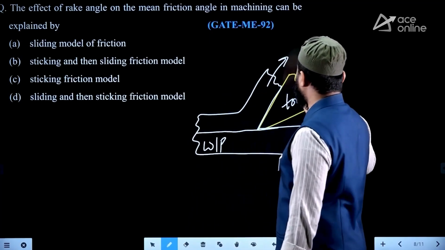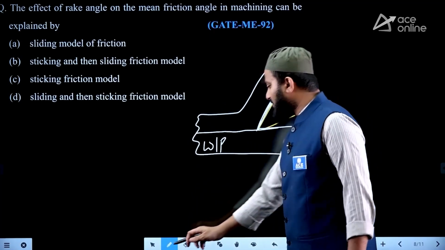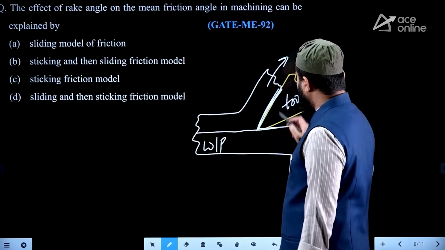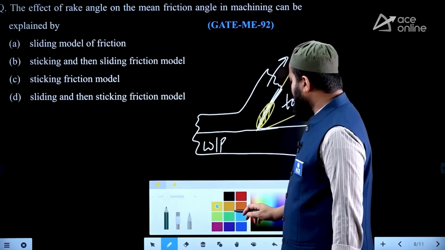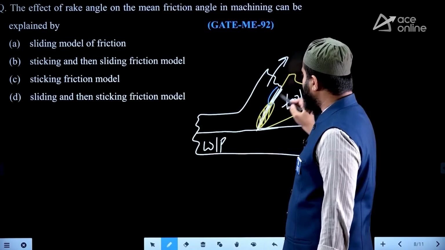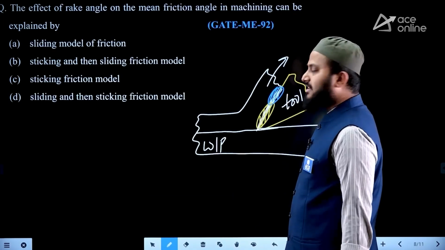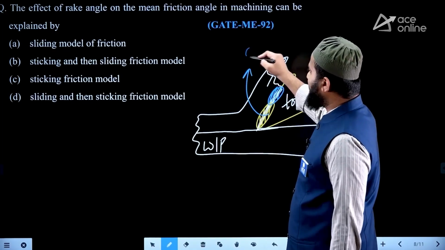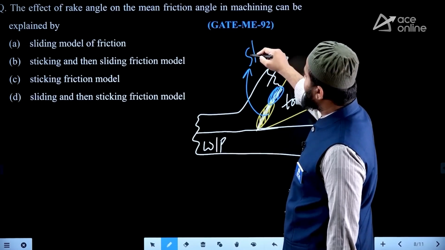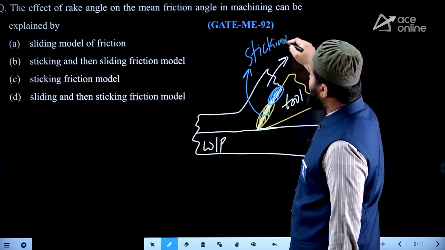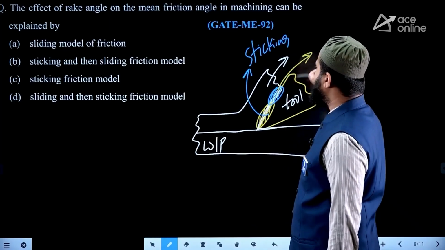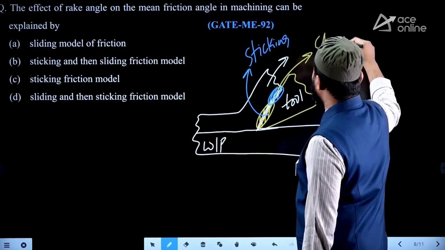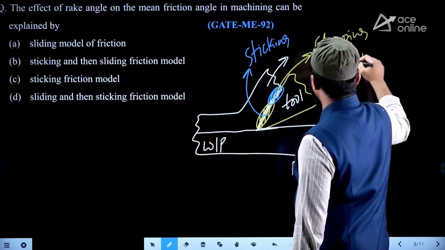So as chip flows over the rake face, this is the zone. In this particular zone, initially a large amount of heat is present between chip and the rake face, so that you can say there is always a sticking. But by the time the chip is flowing over the rake face, heat dissipation occurs, then slipping, or you can call it sliding, will begin